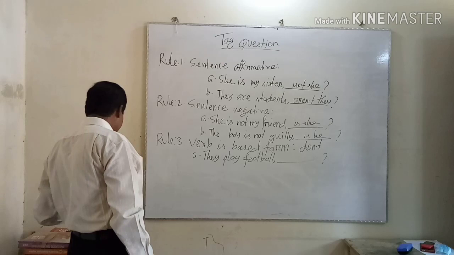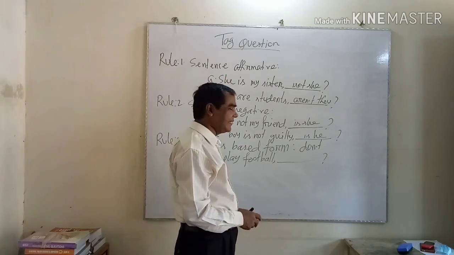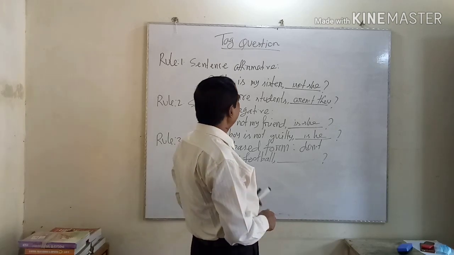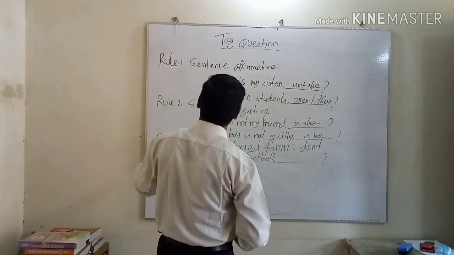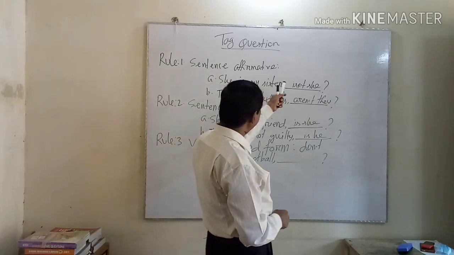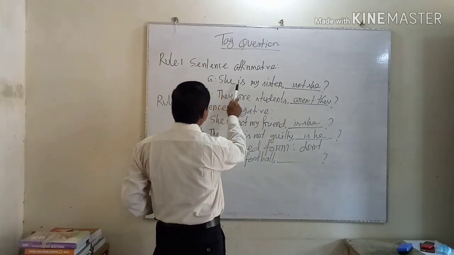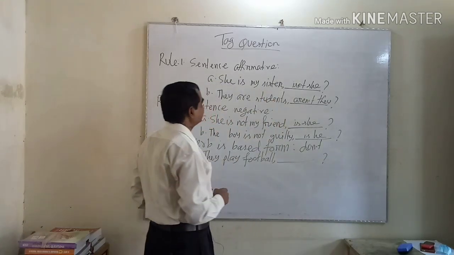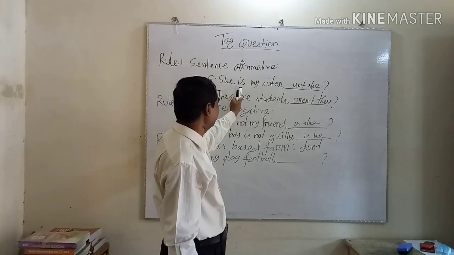At first, rule 1. If the sentence is affirmative, the tag question will be negative. I repeat it: if the sentence is affirmative, the tag question will be negative. As for example, she is my sister. Here she is the subject and is is the auxiliary verb.